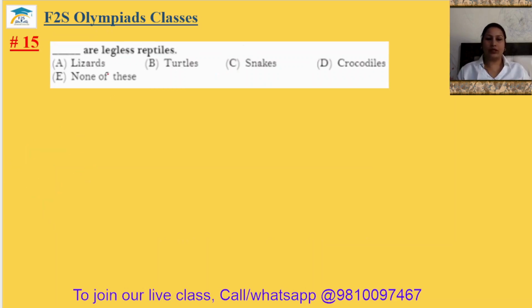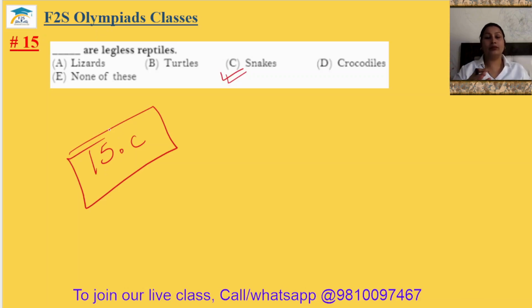Question number 15. Dash are legless reptiles. Snakes are legless reptiles. So 15th answer is C. Snake does not have legs. They have scales on their body so that they can slither. The movement of the snake is known as slithering.